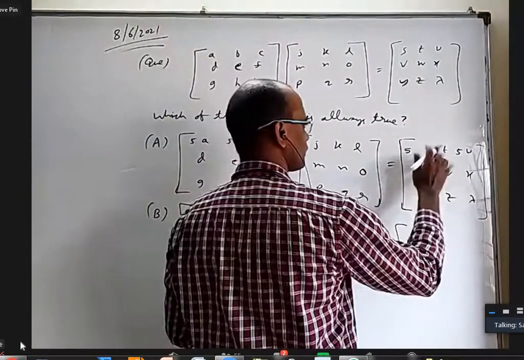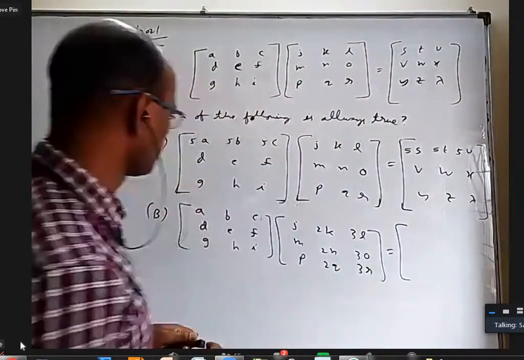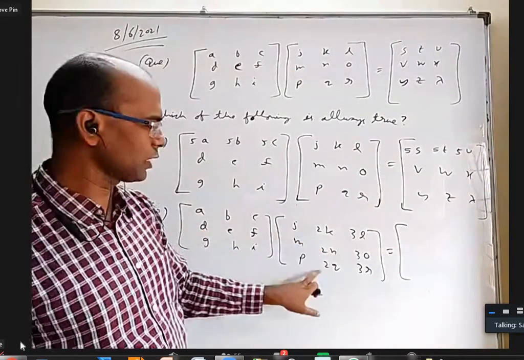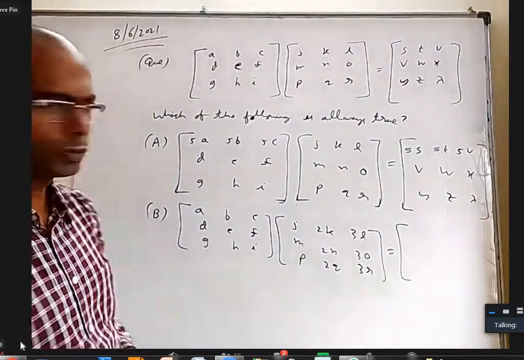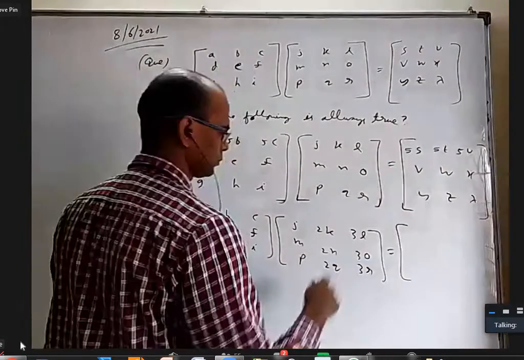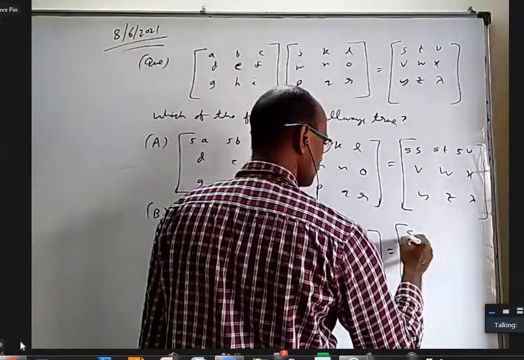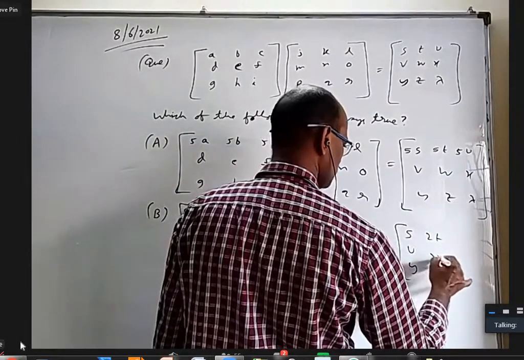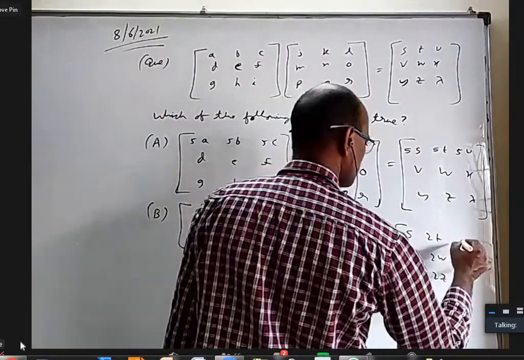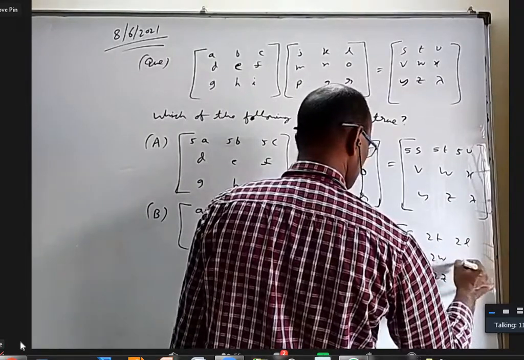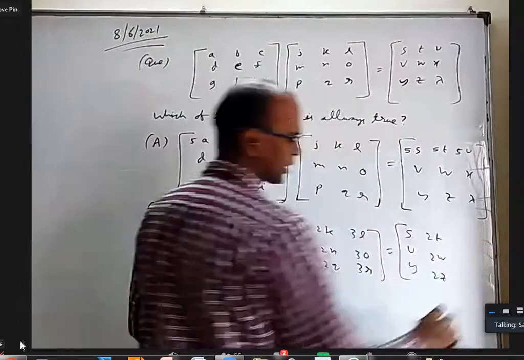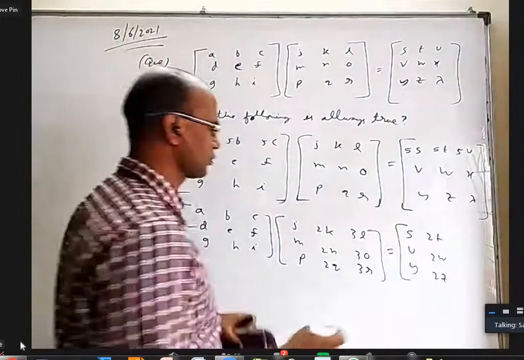Option B. This is A, B, C, D, E, F, G, H, I. This is 2K, 2N, 2Q. Now you tell which one is true, which one is false. Just write the question; at the end you have to tell which one is correct, which one is false.